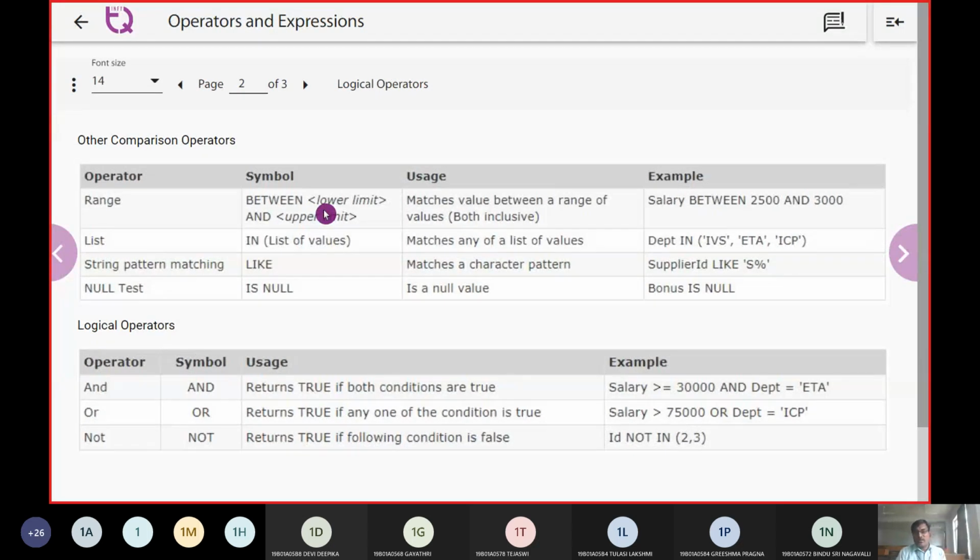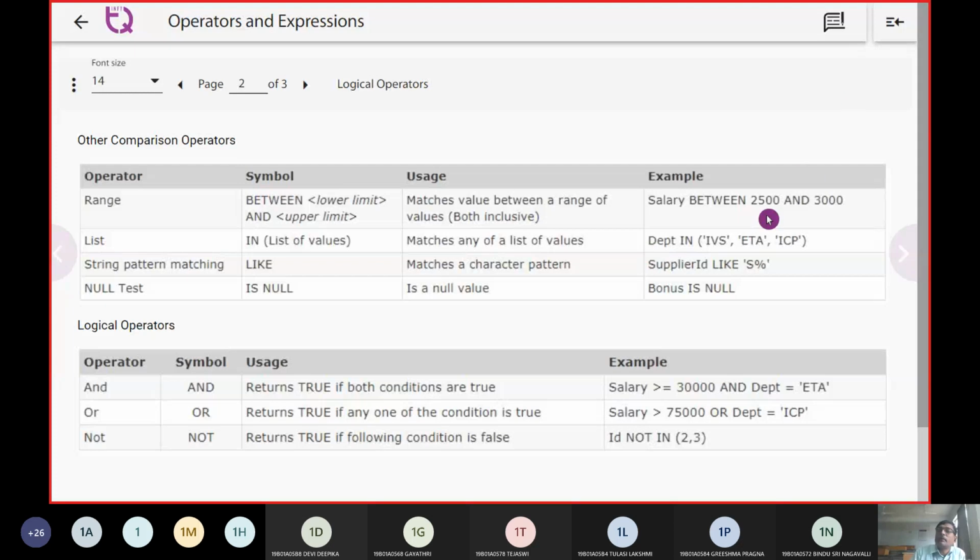And next comes a value which works in the form of set operations, and we verify whether that variable is available or not at that moment of time. So we are going to use this list. In this list we are going to use the operator called IN, which matches any list of values. So you can say here department in IVS, this is an example, department in ETA and department in